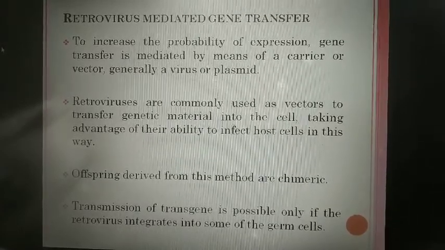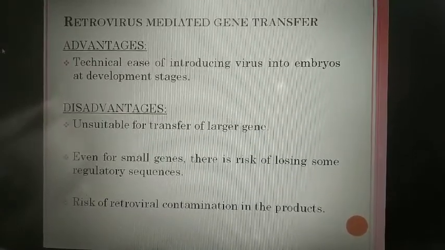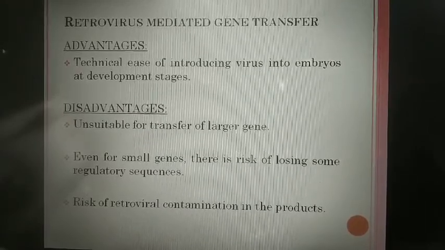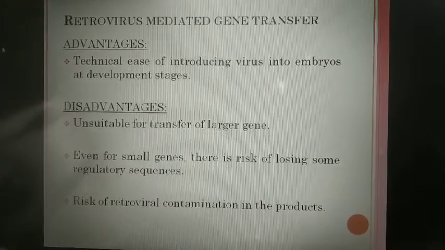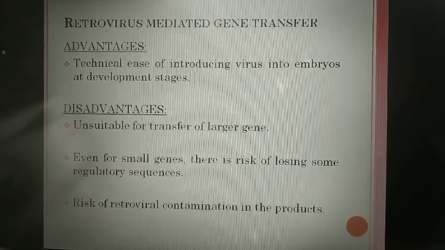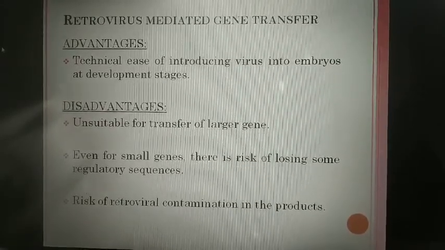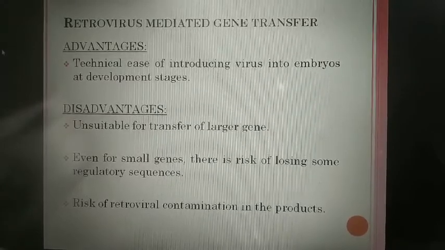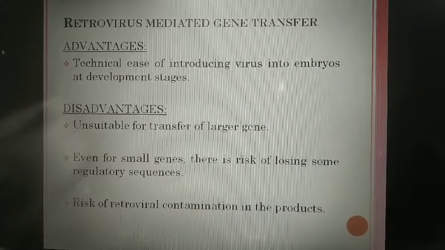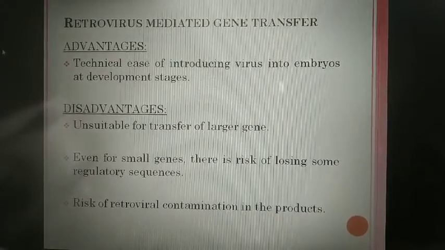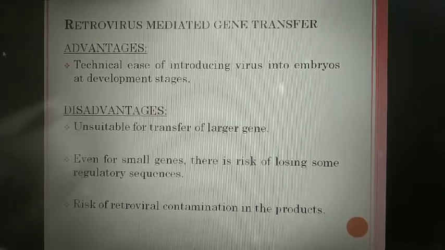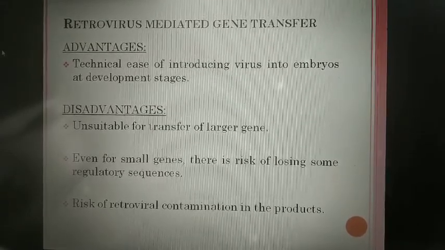And the advantage of this procedure is that it is a very effective and efficient method. And the limitation is that the number of live animals containing the transgene is extremely low. Next, a maximum of 8 kb of DNA can be inserted into the retrovirus. And the last one is that offspring are genetically mosaic.